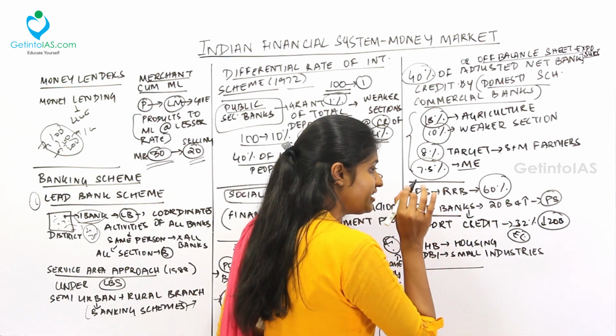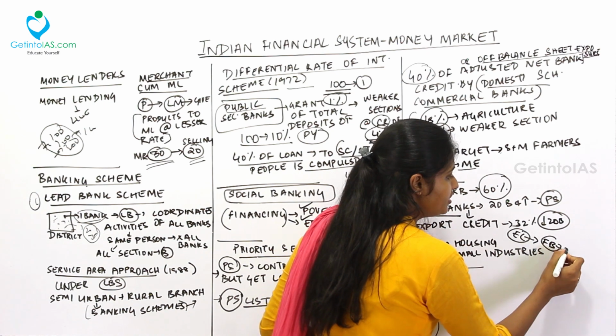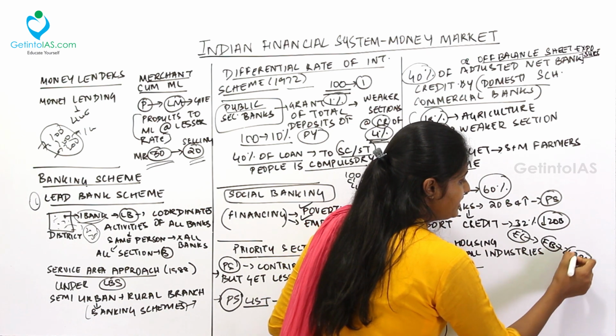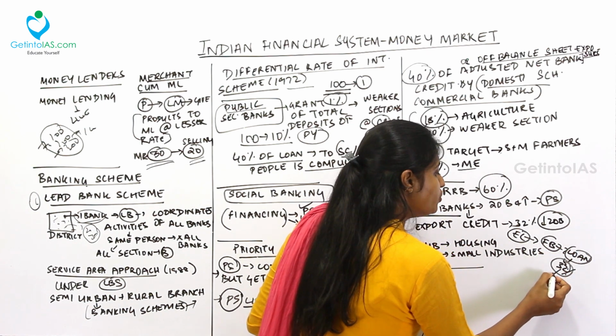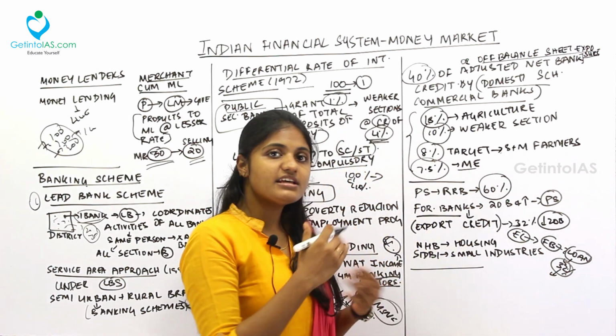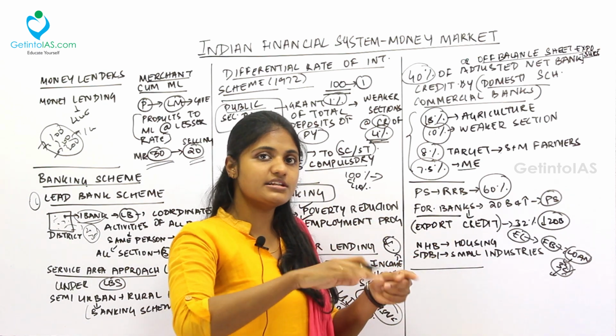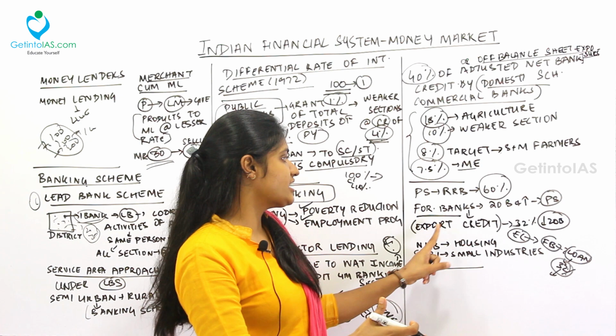For example, if I am an exporting company and I ask a foreign bank for a loan, that foreign bank has to lend up to 32% to this priority sector lending, that is, export credit. Like me, various other people will approach the foreign bank. So it has to set aside 32% and give that amount to export credit.